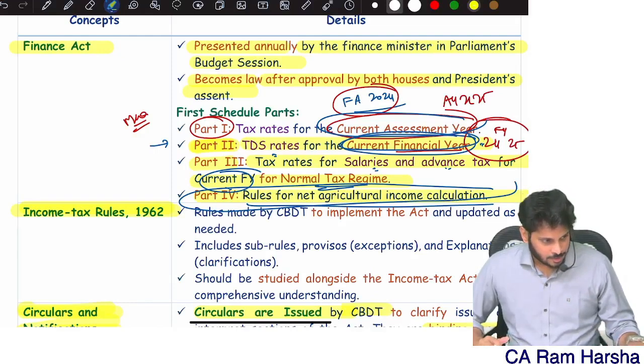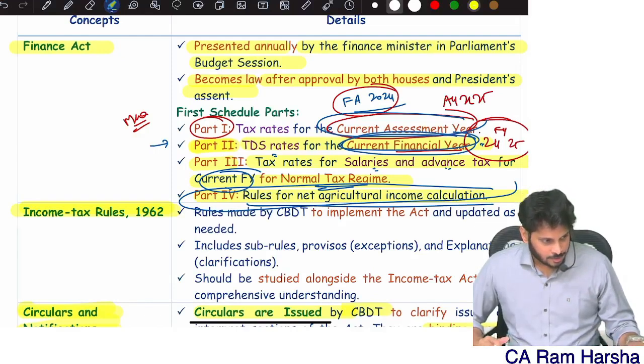This is called the slab system. Means you will be given income. Don't apply a rate directly. Divide that income into multiple slabs: first slab, second slab, third slab, fourth slab. Maximum 4 only. For 80 years and above, only 3 slabs will come. For the remaining 2 cases, 4 slabs will come. The first slab differs, 2.5 or 3 to 5.